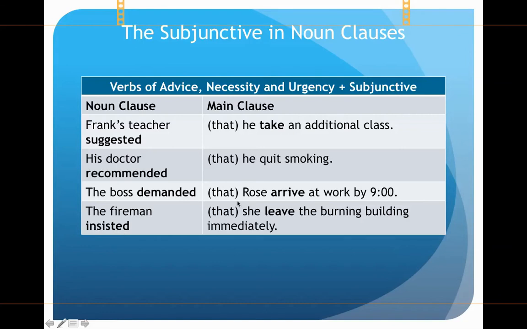The fireman insisted that she leave the burning building immediately. Again, there is no S here because this is not the present tense. This is the present subjunctive, which is always the base form of the verb. And insist is one of the verbs that takes the present subjunctive in the noun clause that follows it.